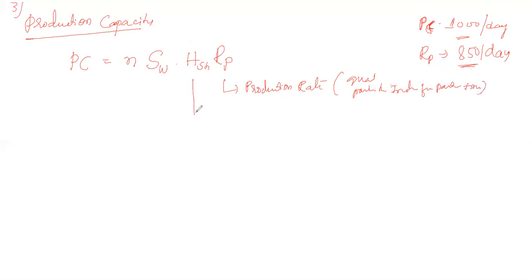And H of SH is the number of hours per shift. In an industry there will be a first shift, second shift, and third shift.